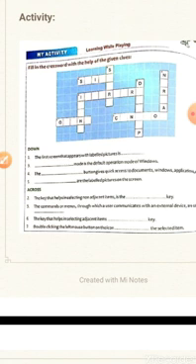Let's do the first section, down section. All the words that are written in a downward direction. So question number 1 is, the first screen that appears with the labeled pictures, the first screen when you start the computer, is the desktop. So D is given there and P is given. So you have to fill in the word ESKTOP. So when you write in your copy, you write down the sentence and write the answer as desktop and underline it.